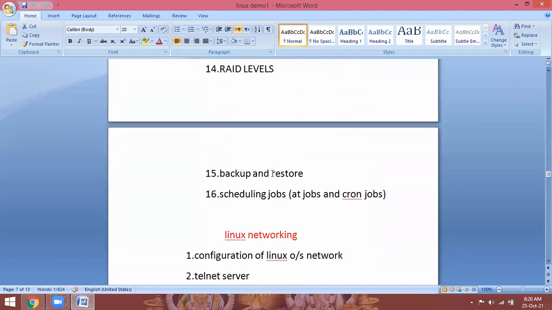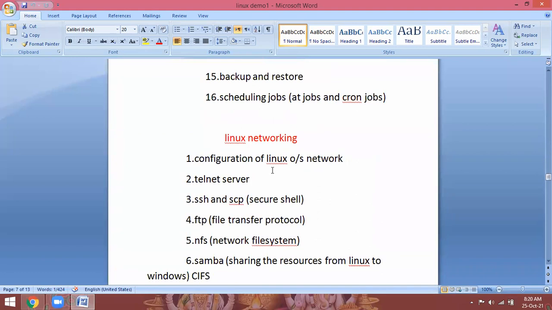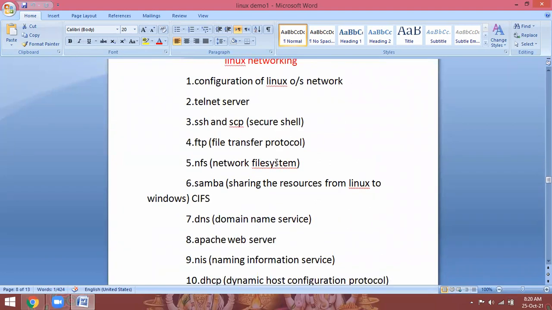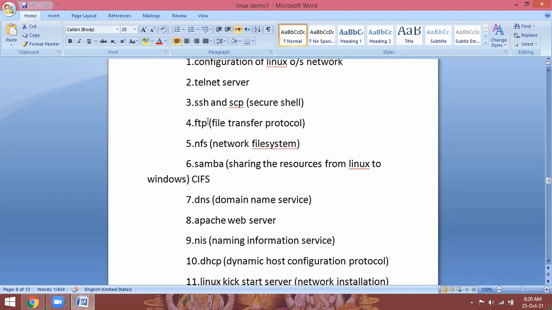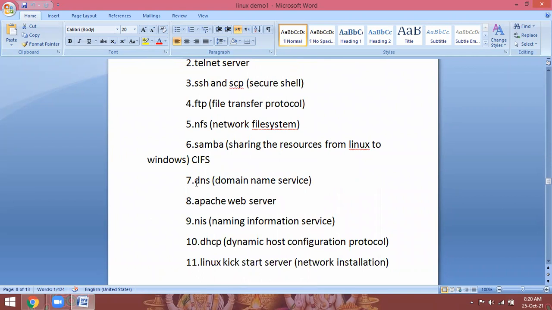Then we can go for the networking concepts. So configuration of networking: how to configure the Linux operating system in the network, how to give the computer name, how to give the IP address, and what is telnet server, SSH server, FTP server, file servers, FTP, NFS, Samba. Next, domain name service for name resolution purpose. Then Apache web server, how to configure the websites in Linux.